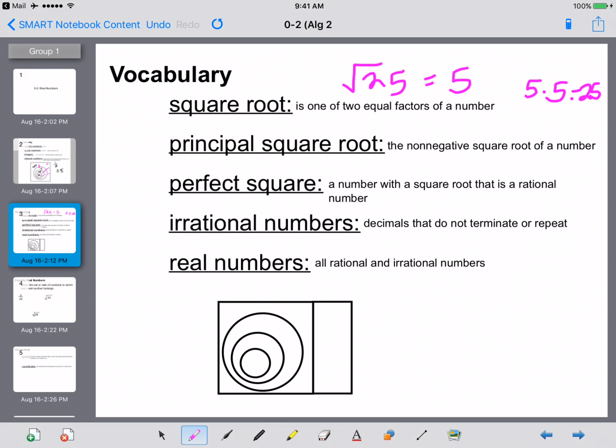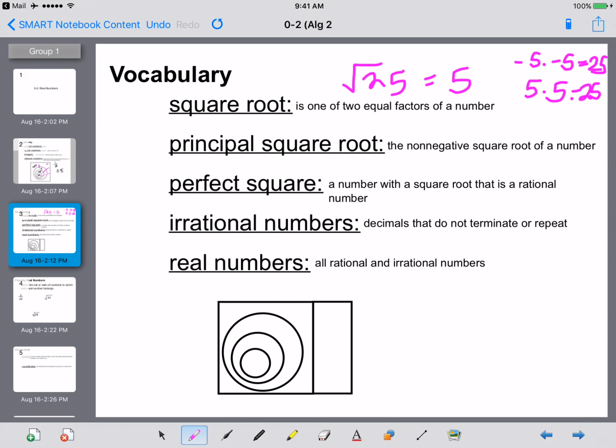A principal square root is the non-negative square root of a number. So that would be 5. Because also, -5 times -5 equals 25. So there's two different numbers that could be that square root there, but what you usually pick is your principal square root, which is that positive number.